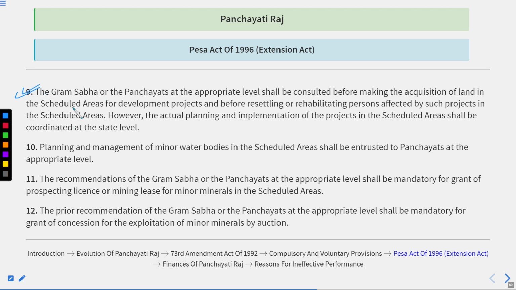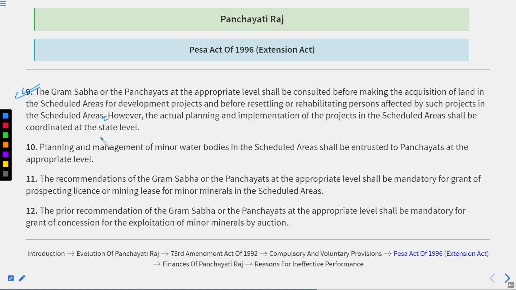The Gram Sabha or the Panchayats at the appropriate level shall be consulted before making the acquisition of land in the scheduled areas for development programs, projects, and before resettling or rehabilitating persons affected by such projects in the scheduled areas.